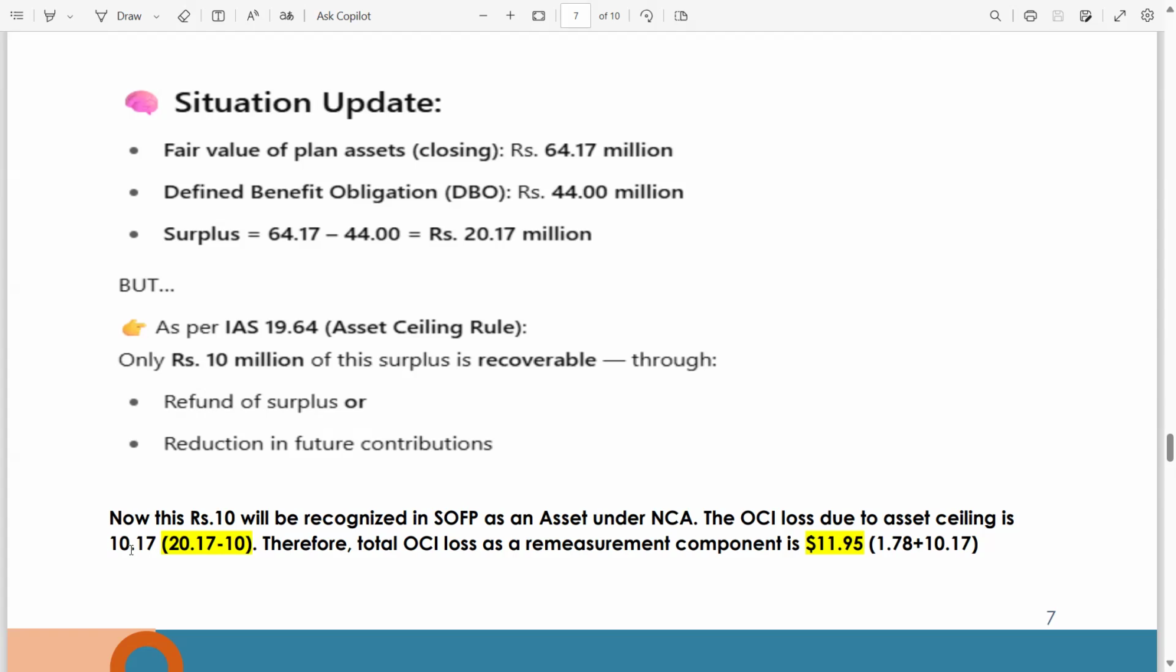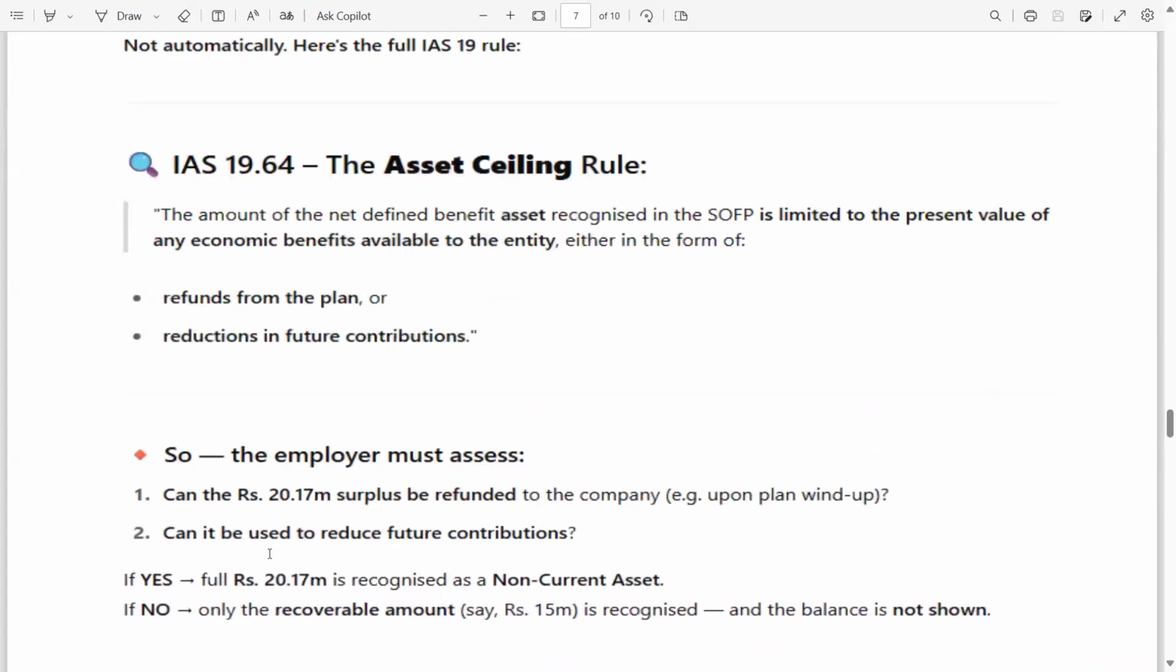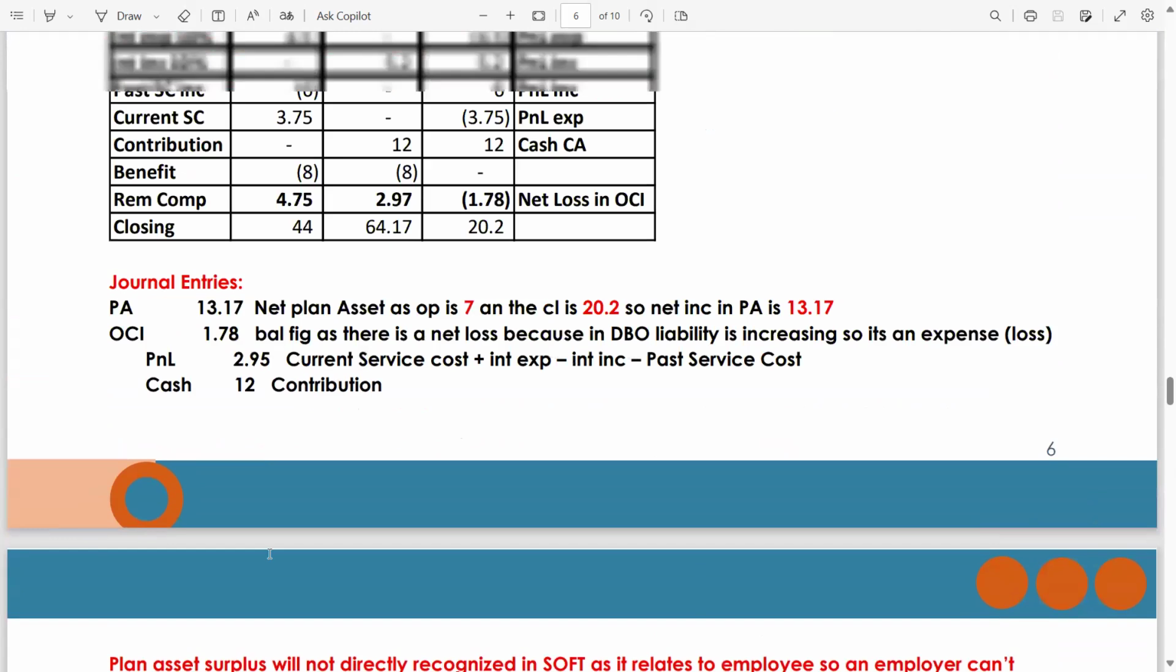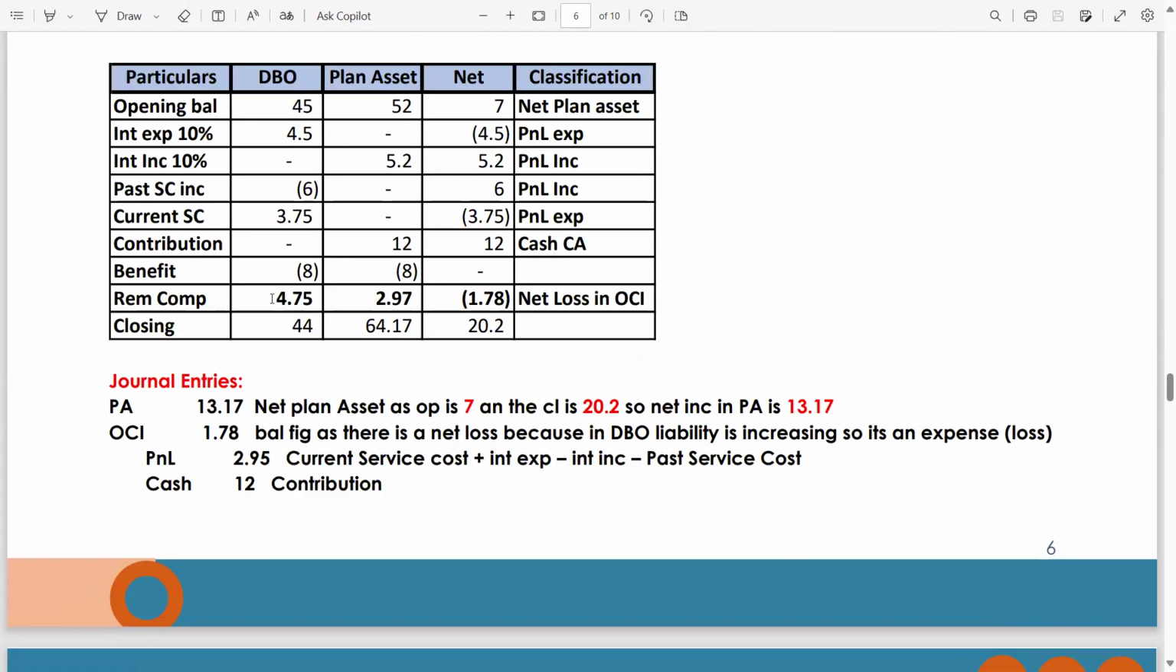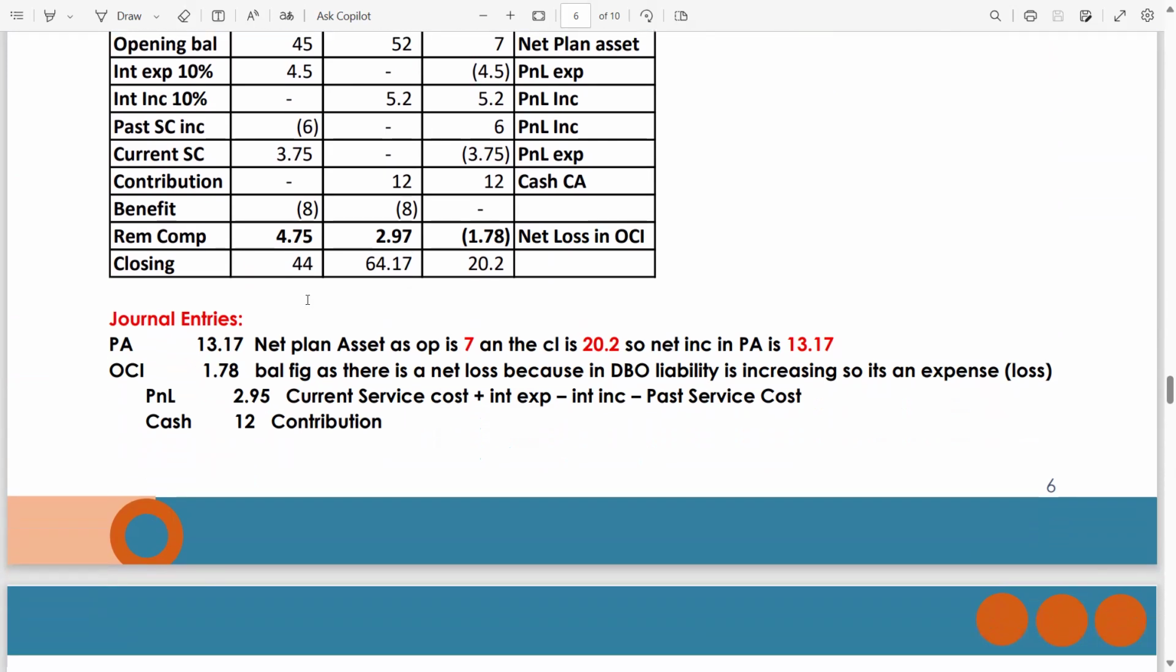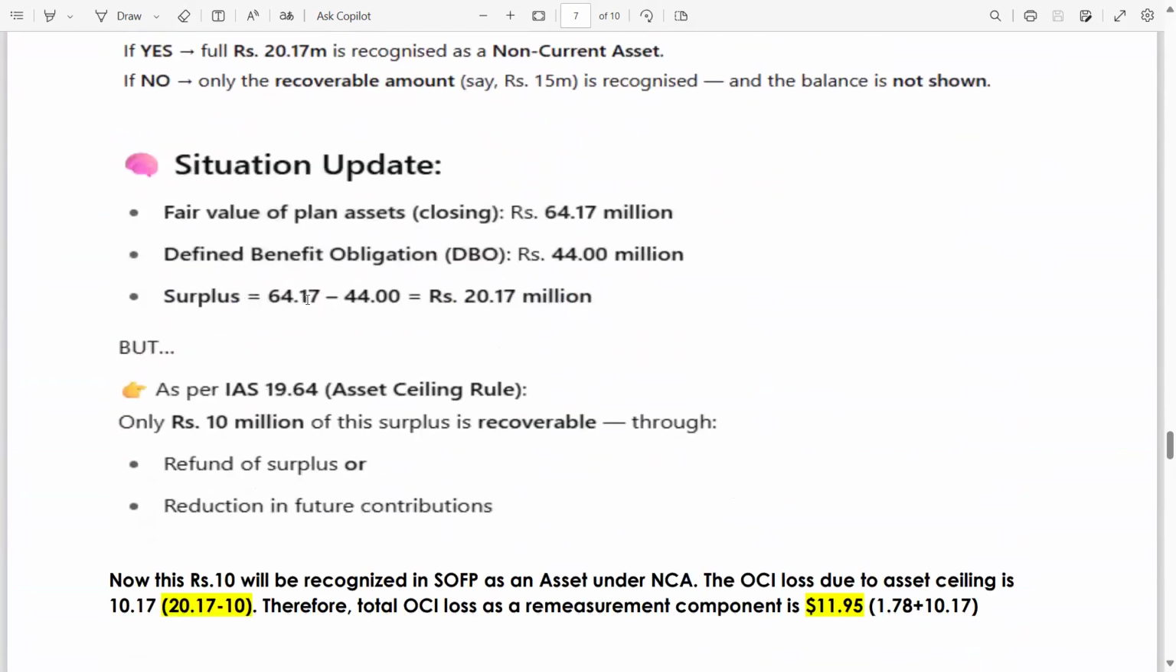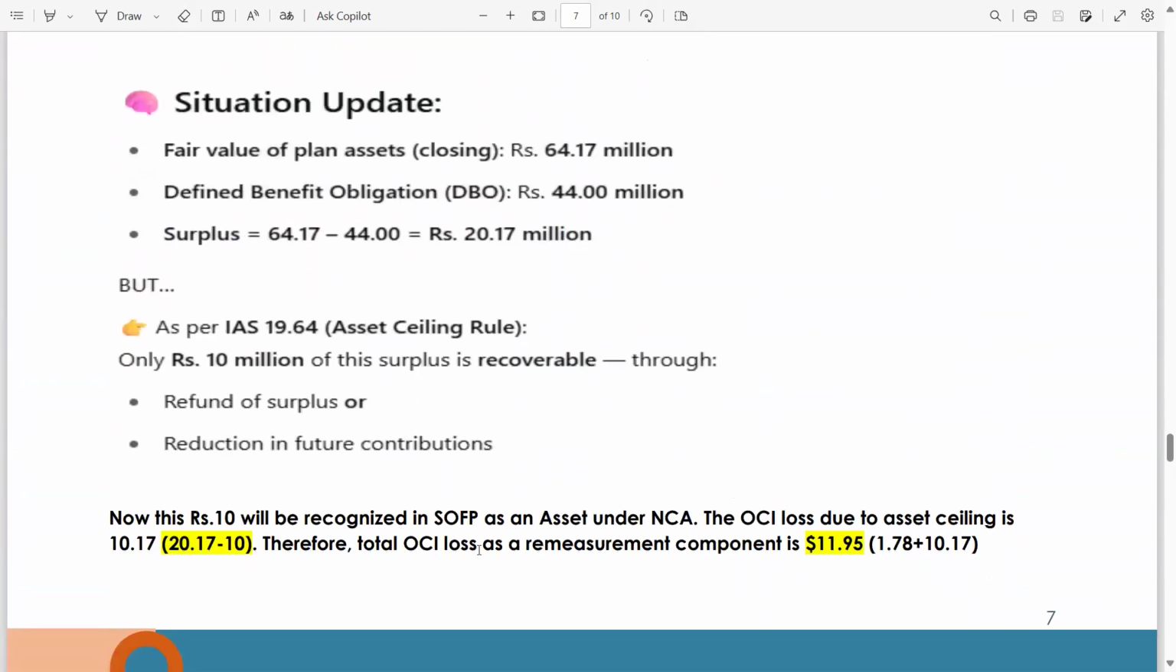Will also be reported in OCI. Now, the asset ceiling loss is 10.17. If you remember, we have an additional loss of 1.78 which is due to the remeasurement component. So what is the total OCI loss? The total OCI loss as a remeasurement component is 11.95: 1.78 from the above and 10.17 from the asset ceiling.